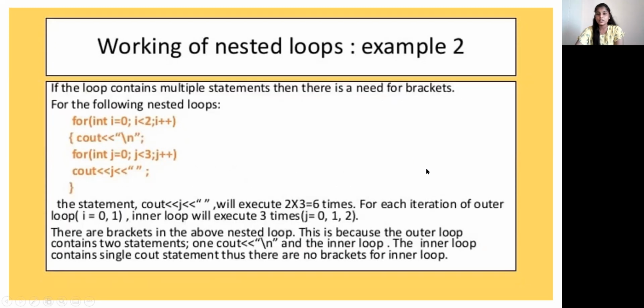Working of nested loops, example 2. If the loop contains multiple statements, then there is a need for brackets. This is the example where multiple statements are there in the nested loop. This statement will execute 2 into 3 equal to 6 times. For each iteration of the outer loop, i is equal to 0, 1. The inner loop will execute 3 times, that is j equal to 0, 1 and 2.